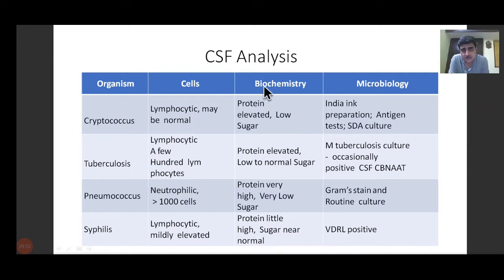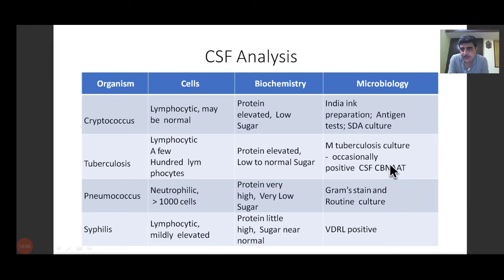So we do the cytology and the biochemistry of the CSF analysis, plus we do staining. Now, if the India ink preparation is positive, then that is suggestive of a cryptococcal infection. Or sometimes cultures can be ordered, and antigen tests and SDA culture can be helpful in differentiating cryptococcal meningitis. In tuberculosis, which is quite common, it's predominantly lymphocytic, and the number of lymphocytes is quite high, starting from a few hundred, maybe 100 to 200, to maybe thousands also. Here the protein is elevated and sugar is low. It's Mycobacterium tuberculosis.